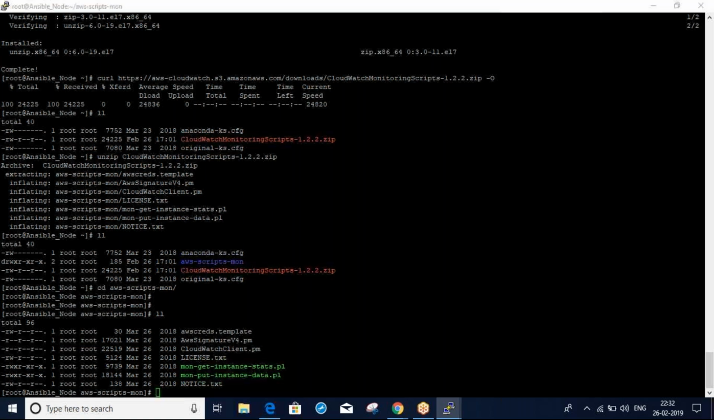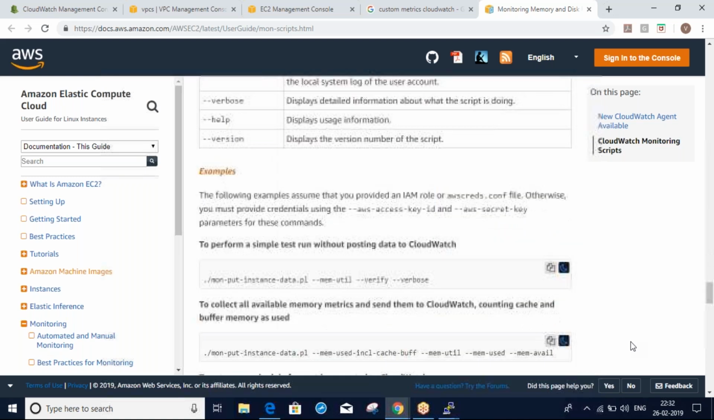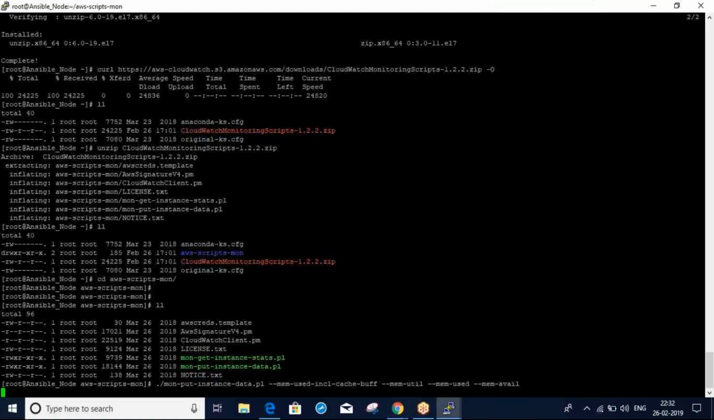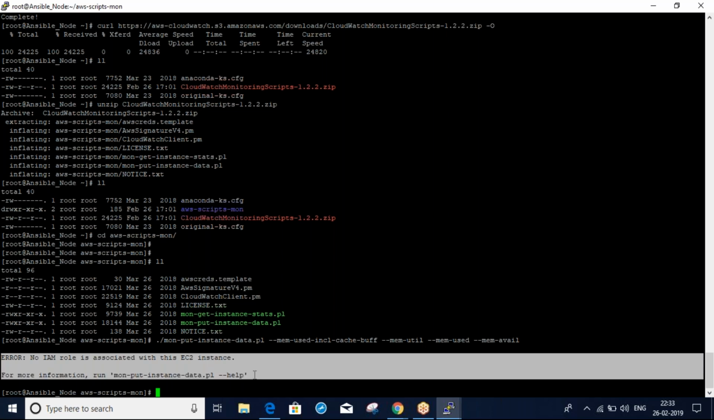Same thing, if you want to configure, you can see here I'm executing this command. I executed this script, monitoring put instance data, and I find memory used, memory utilization, memory available, but there is some error. So now what to do? Any idea?